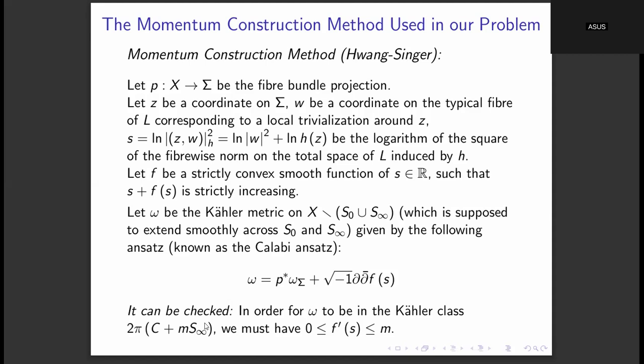We must have 0 less than or equal to f prime of s less than or equal to m. This condition is obtained by integrating this two-dimensional form omega over s naught, s infinity, and c, which are complex codimension one submanifolds. So their real dimension is also 2. We just integrate omega over c, s naught, and s infinity, and we can obtain this condition.